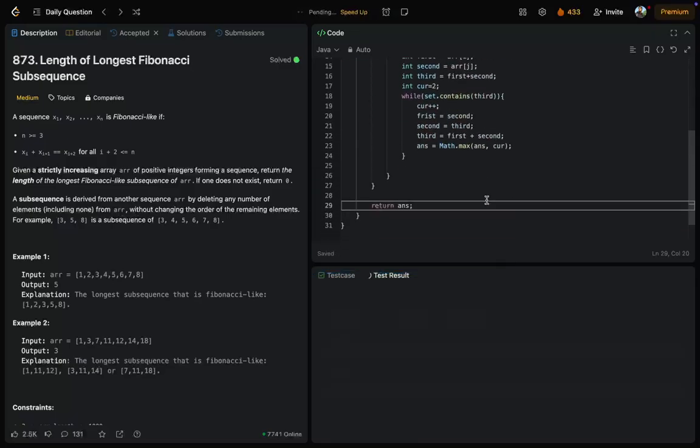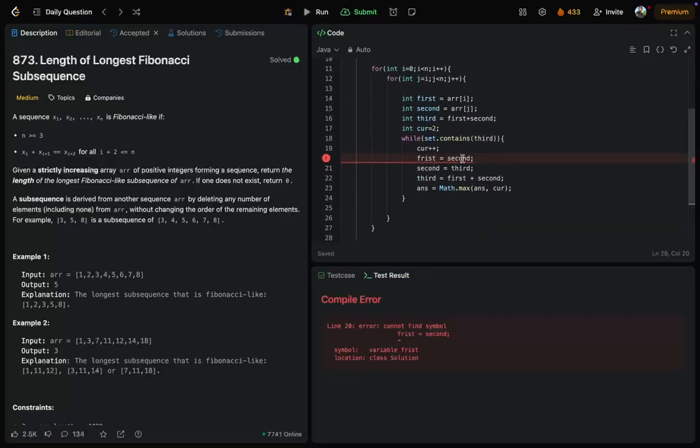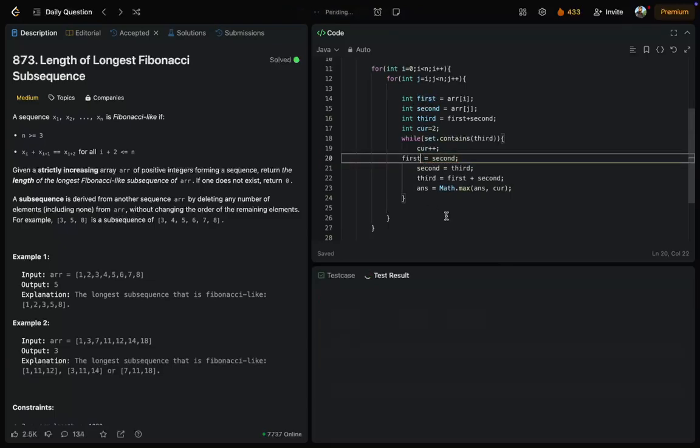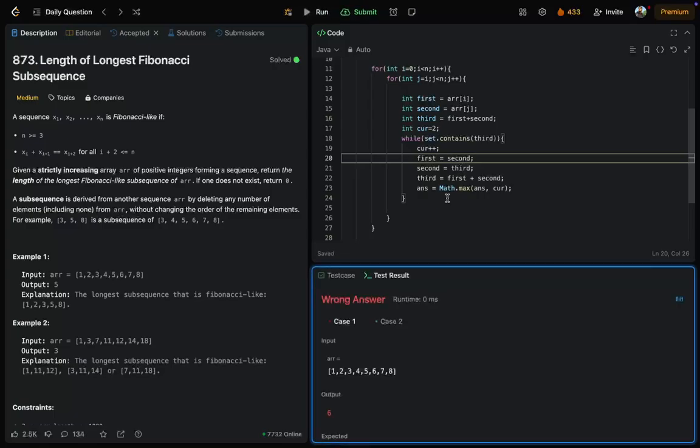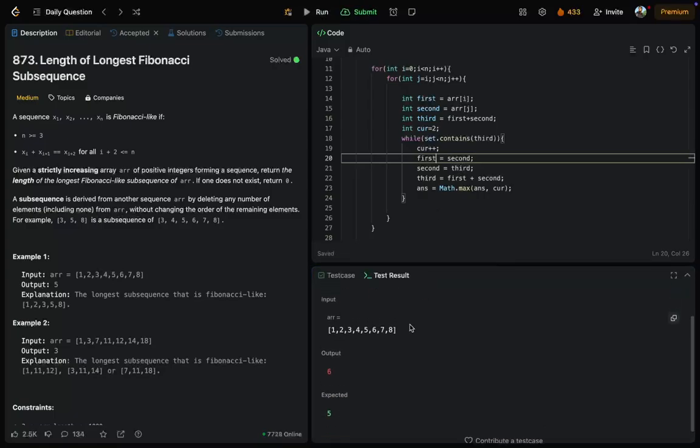Let's run this, and I hope so. I have made a mistake here. Oops, I think it will work now. So we have an issue. So what's the issue?